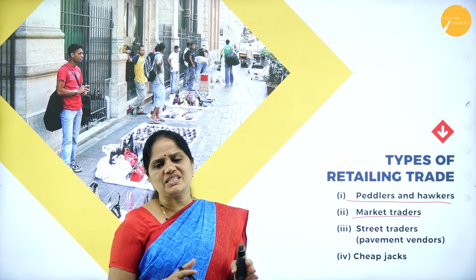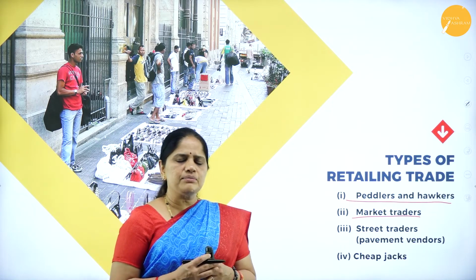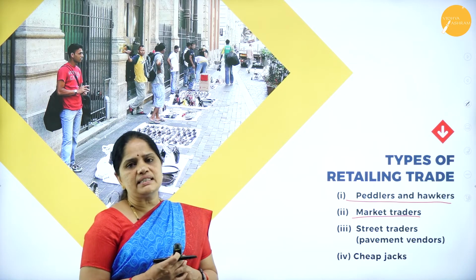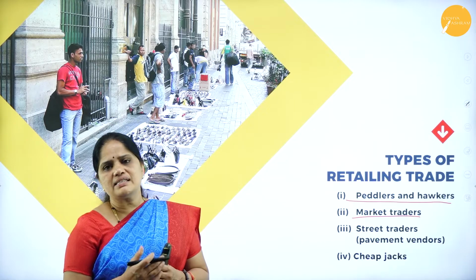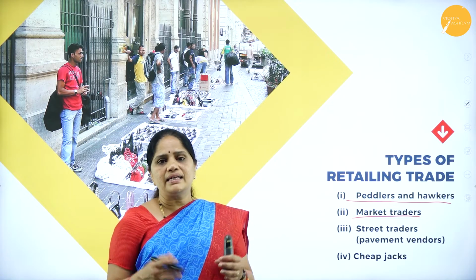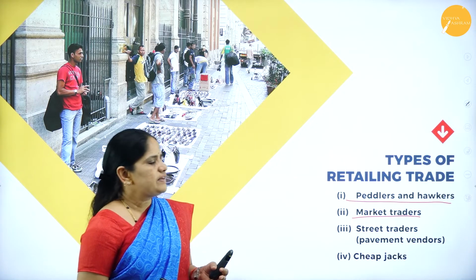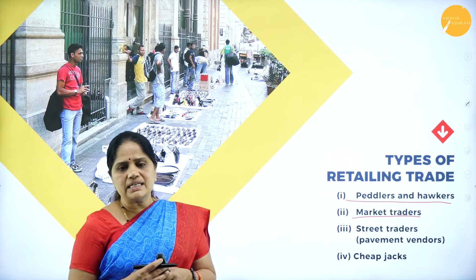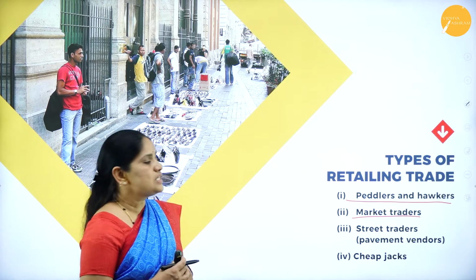They will specialize in one particular item, and in this way they will be selling their products. Wherever there is a market on a Saturday or a Sunday, they just go there and open their shop and sell the goods. These types of traders are called market traders.